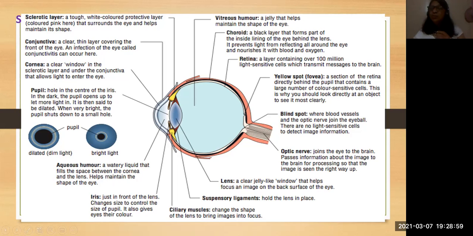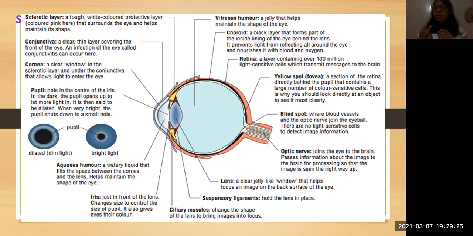Otherwise it is called the fovea, where there is a large amount of color sensitive cells present. Because of that, there are two types of sensitive receptors on the retina. One is rods, and another one is cones.